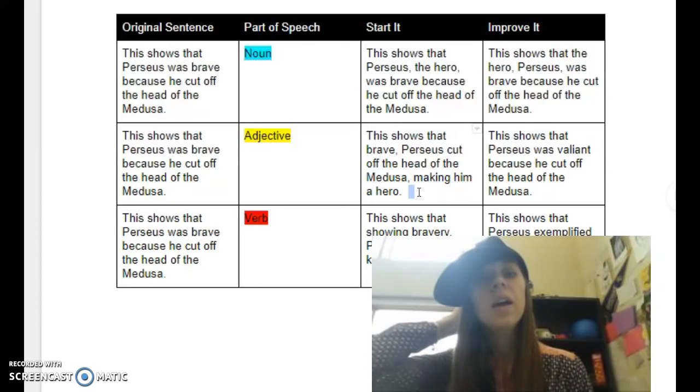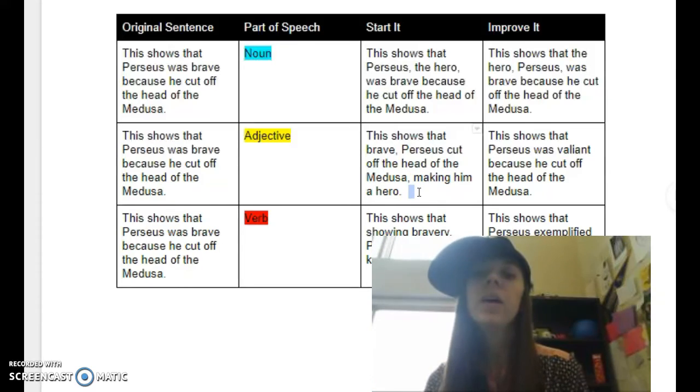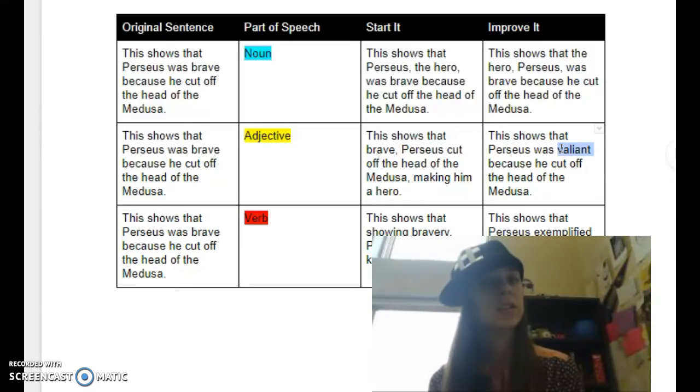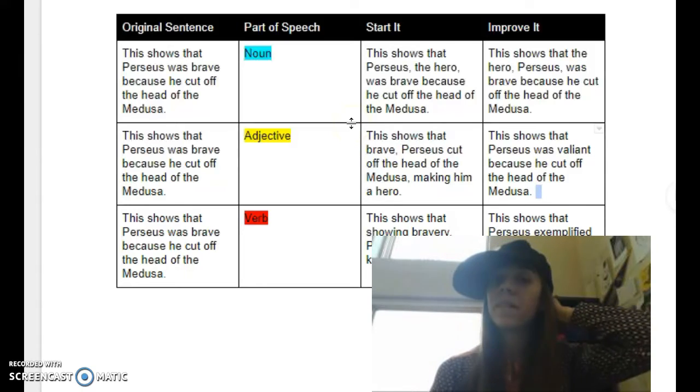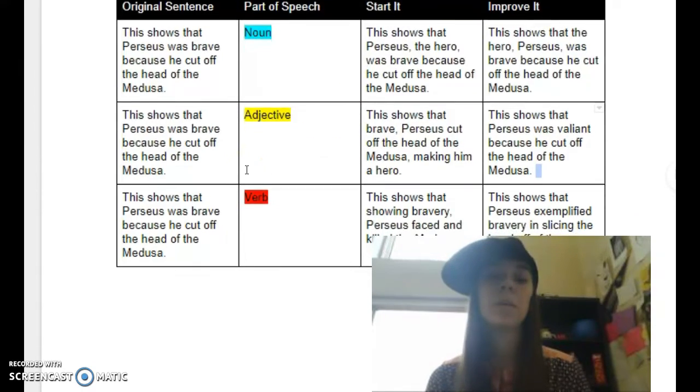Next one, we're going to use our improve it. This shows that Perseus was valiant, so again, I changed my adjective. I made it a better adjective or a stronger adjective. This shows that Perseus was valiant because he cut off the head of the Medusa. Same idea, just a stronger adjective to describe Perseus. Cool. Now let's look at our verb, kind of the same idea here, one more. So this shows that Perseus was brave because he cut off the head of Medusa. First one, I'm going to take that verb and put it at the front. So there are two verbs I can pick from. We could say was, the state of being, or cut off the head of the Medusa. So move one of those to the front, okay?